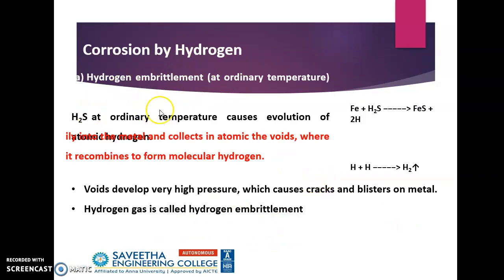And corrosion by hydrogen happens like this: when iron combines with hydrogen sulfide, atomic hydrogen is produced, and these atomic hydrogen combine to form molecular hydrogen, which occupies the voids in the metals, and that will produce cracks and blisters, leading to embrittlement. This is known as hydrogen embrittlement.